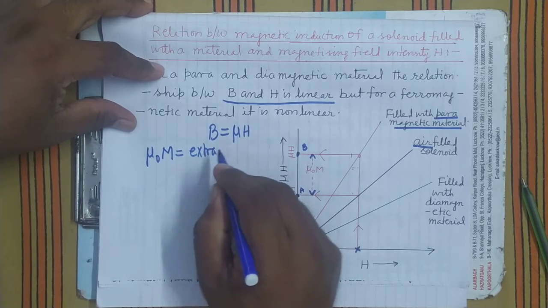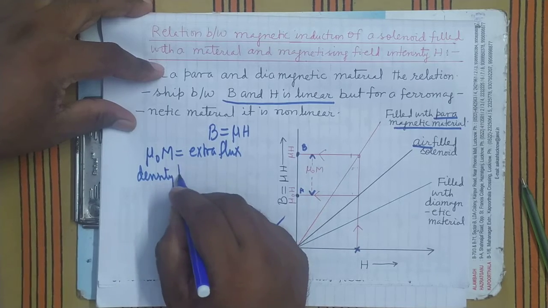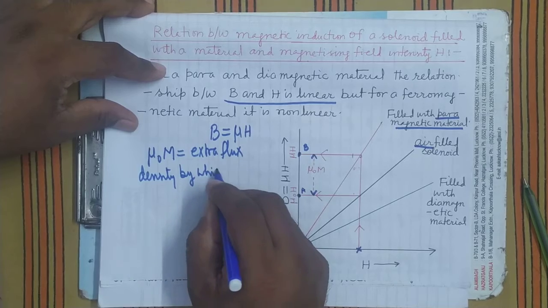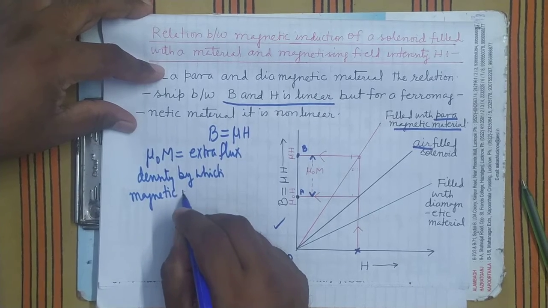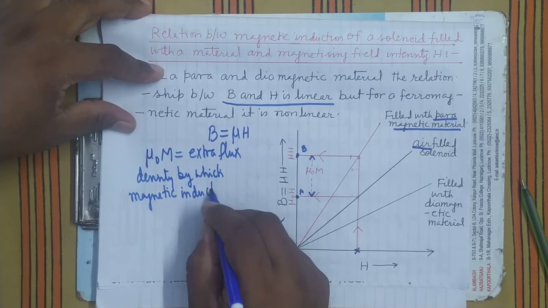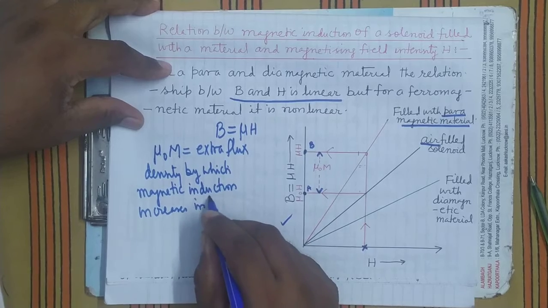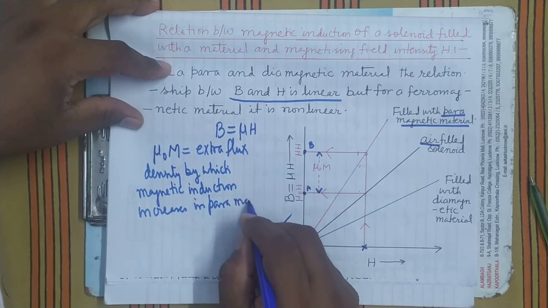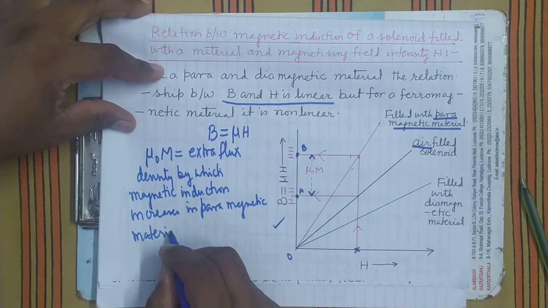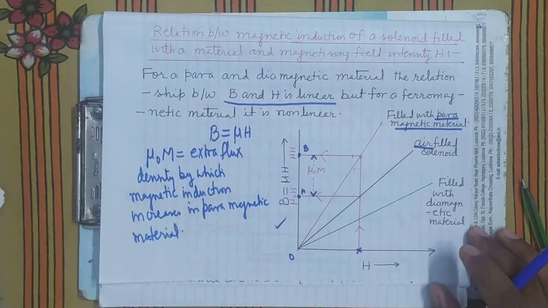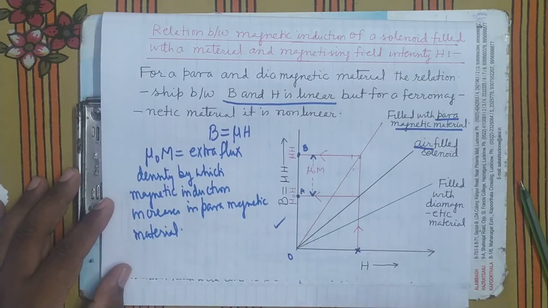This is the extra flux density by which magnetic induction increases in the paramagnetic material. It is clear? This much is the increase.